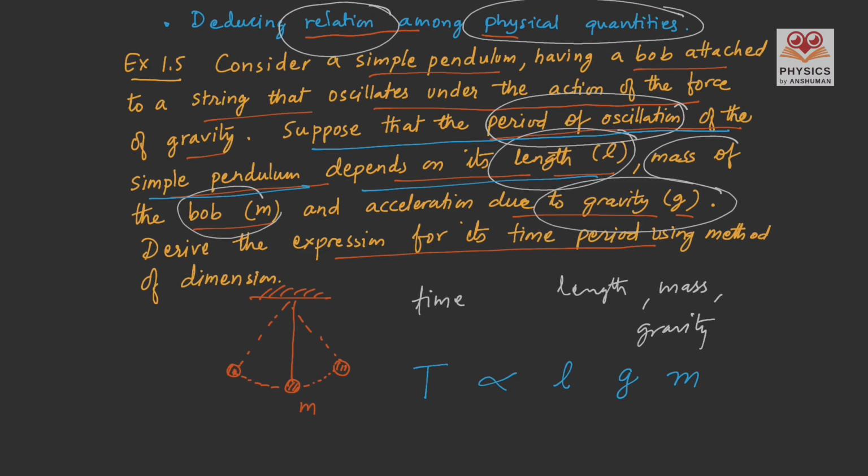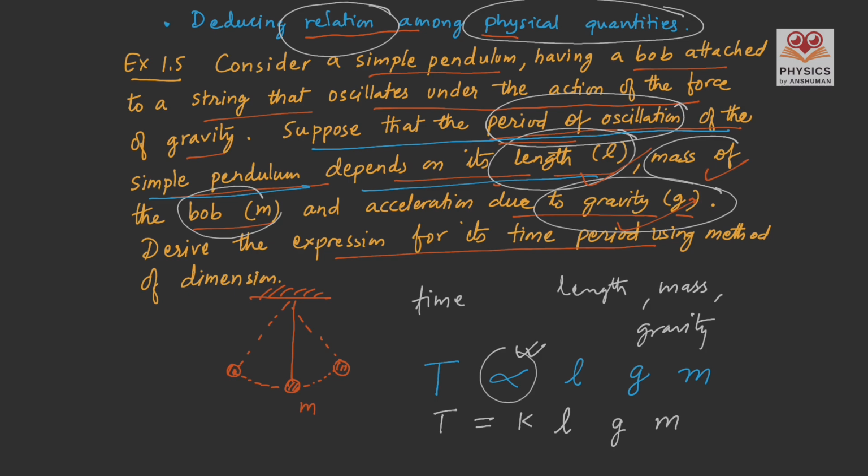And we read it as time period is proportional to the length, the acceleration due to gravity, and the mass. First step is to change the proportionality sign to a proportionality constant. So T is equal to K. Instead of this proportionality sign, I've used a constant, is equal to L, g, and m.